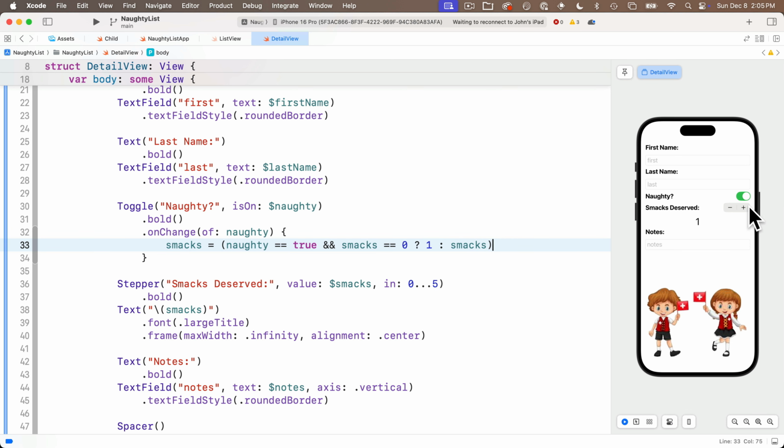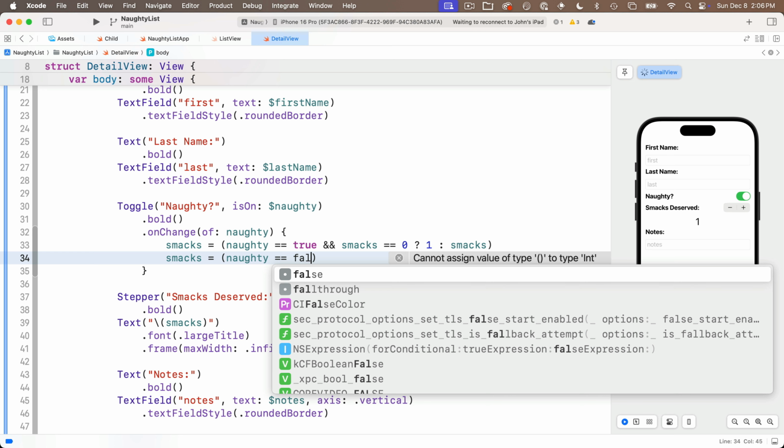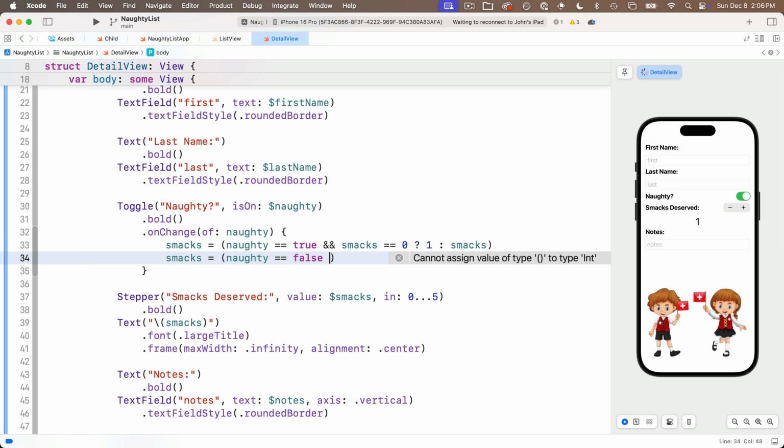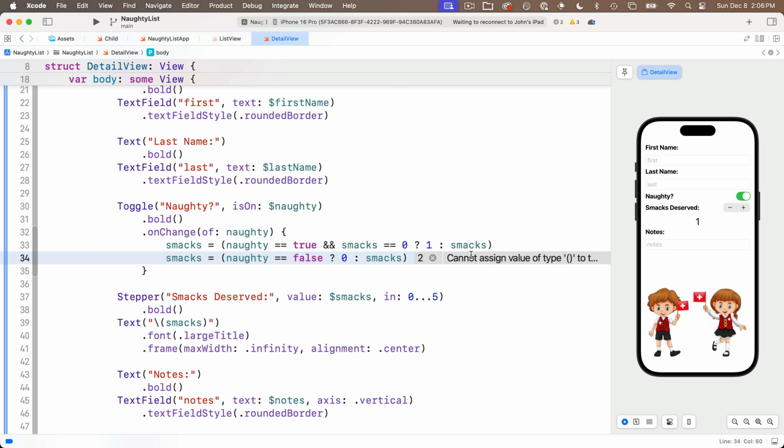Now we also want to deal with the opposite condition, so below this we'll say smacks equals, and in between parentheses, naughty double equal sign false. We could also have said exclamation point naughty. That's the opposite of whatever's in there. So instead of it registering as true, it would register as false. So if we have a false naughty, question mark, we want to put a 0 in here, colon, otherwise we want to say smacks. So if they're naughty, we're going to make sure that they don't have 0 smacks. If they're not naughty, we're going to make sure they have 0 smacks.